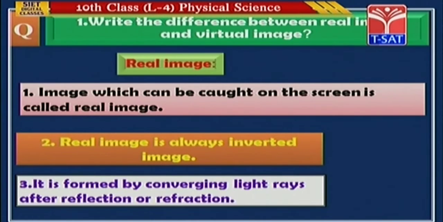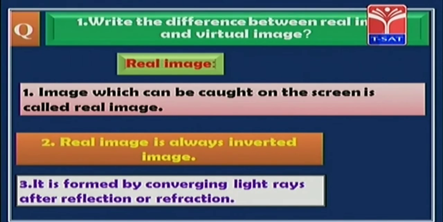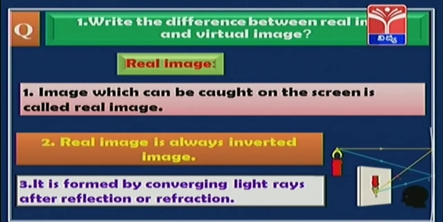Real image is formed by converging light rays after reflection or refraction. Here we can see object, light rays from the object travel toward the mirror, after reflection they will converge at a point. So, it forms real image. Real image is always inverted image. So, here we can see candle appears upside down.